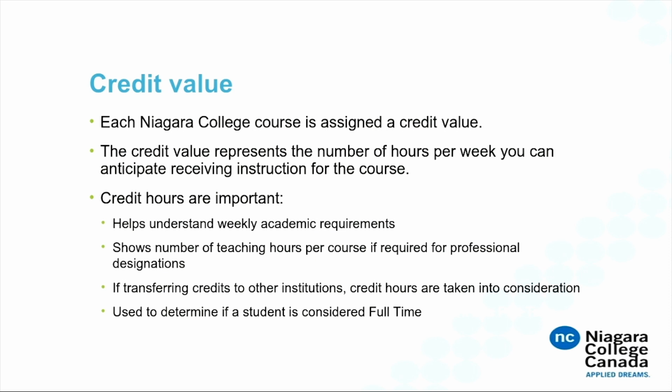For example, COM 1133 Writing Strategies is a 3-credit course. This means that you will attend classes for 3 hours each week for a total of 42 hours of instruction over the course of a 14-week semester. Each week you can also anticipate 3 hours of homework or review in addition to class instruction. So you need to budget 6 hours of your time for COM 1133 or any other 3-credit course. The same goes if it's a 4-credit or a 5-credit.